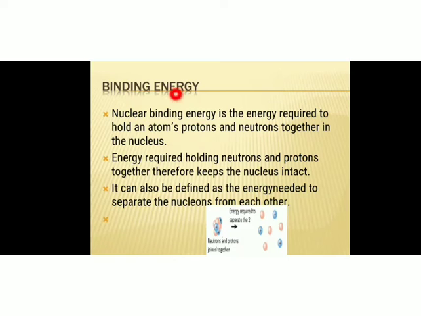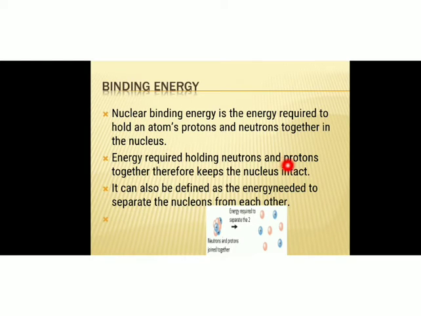We will discuss binding energy. So what is nuclear binding energy? It is the energy required to hold an atom's protons and neutrons together in the nucleus. Inside the nucleus there are protons and neutrons, and in order to bind them together inside the nucleus, some energy is required, and that energy is the nuclear binding energy.